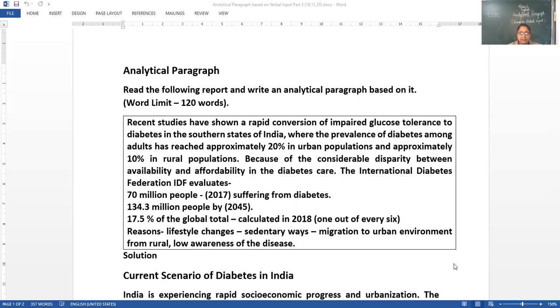The International Diabetes Federation, IDF, evaluates 70 million people suffered from diabetes in the year 2017.